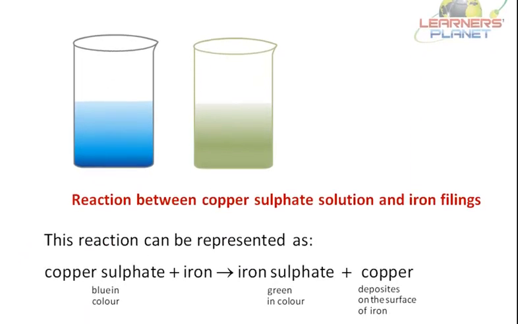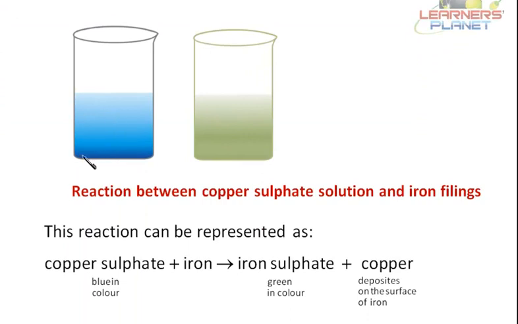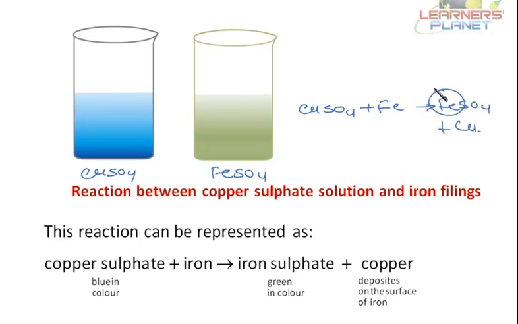Now see this. This is a reaction actually. This is a blue colored solution, and it is copper sulfate, CuSO4, and it has become green due to FeSO4. So what has happened? CuSO4 plus Fe gives FeSO4 plus Cu. Fe displaces copper from its solution or from its compound. The reaction can be represented as copper sulfate plus iron gives iron sulfate plus copper.